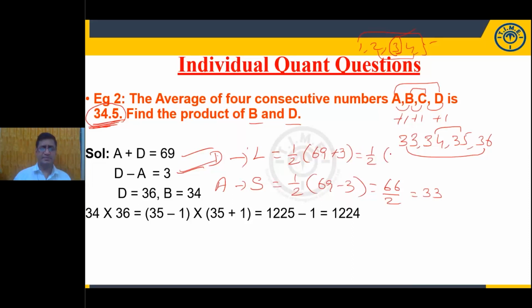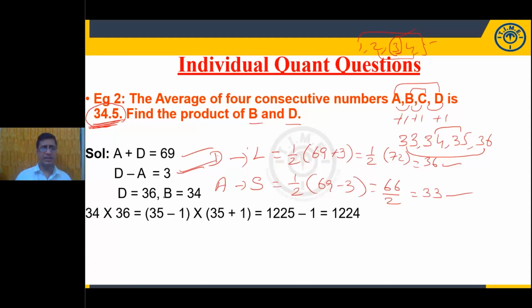Half of the 72, that is 36. You just need to find any one of these two. You need not find out both. Either find 33 or the smaller one, or the larger one. When you know one of the four numbers, then the other numbers we can find automatically just by adding 1.